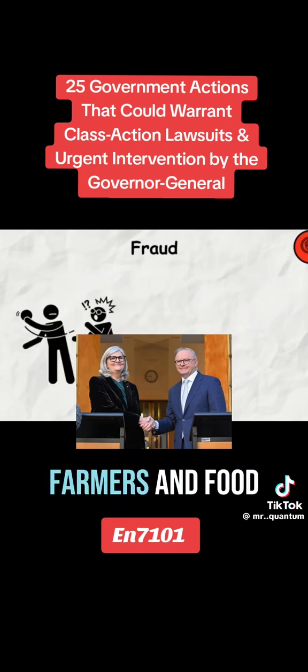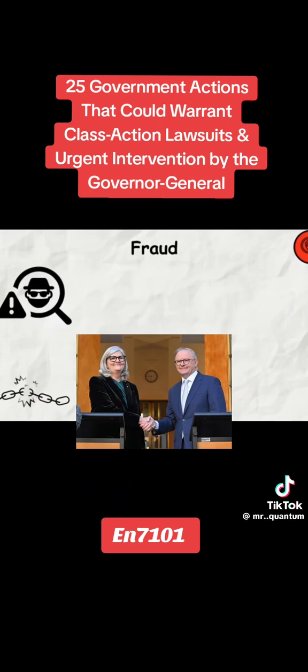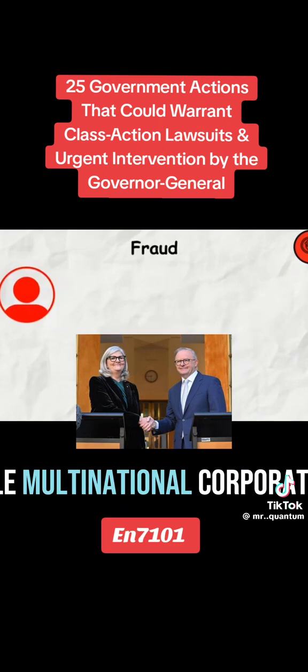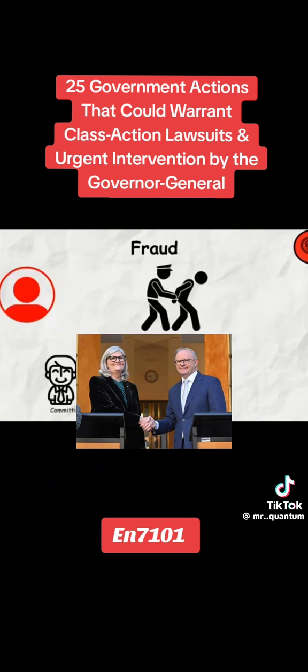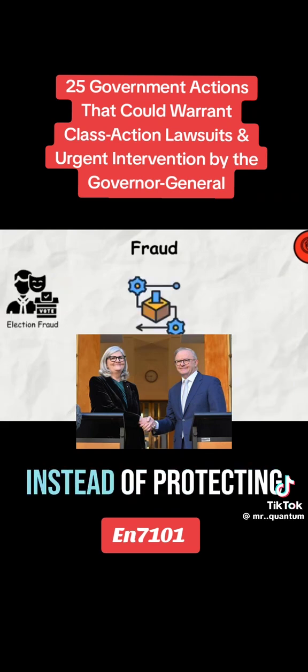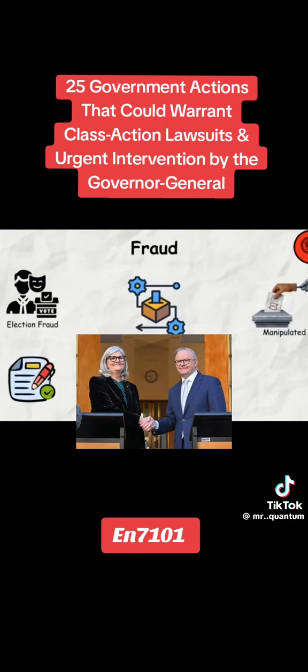7. Destruction of farmers and food security. Unfair water management laws, screwing Aussie farmers, while multinational corporations get special treatment. Forcing farmers off their land, buying them out for foreign interests instead of protecting food security.